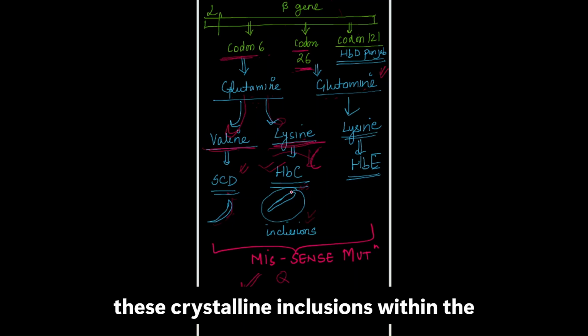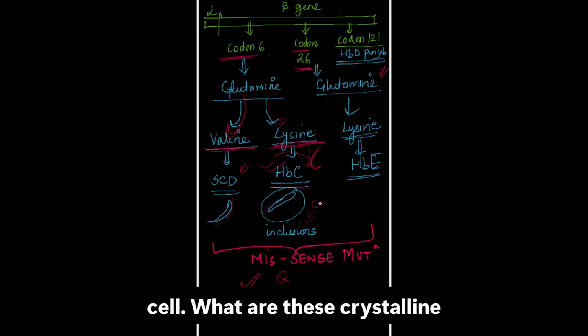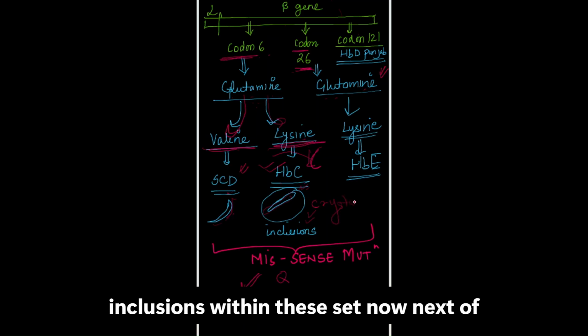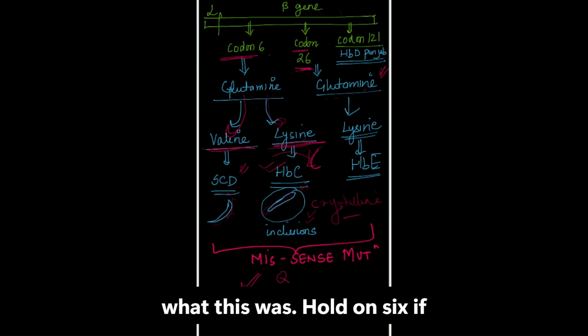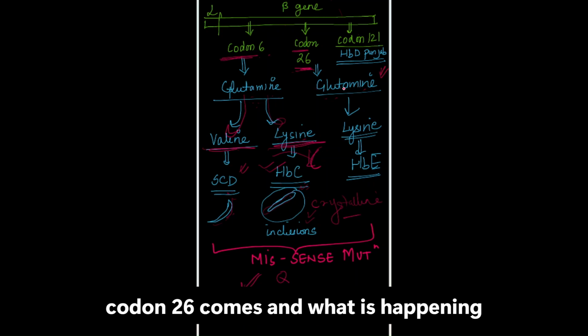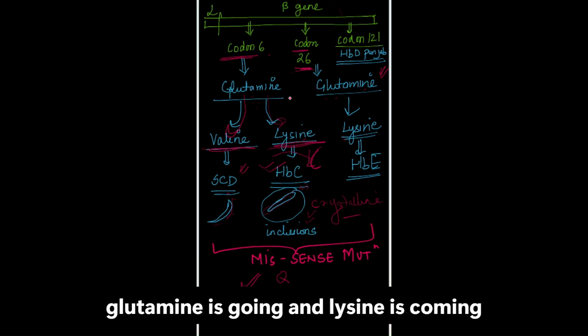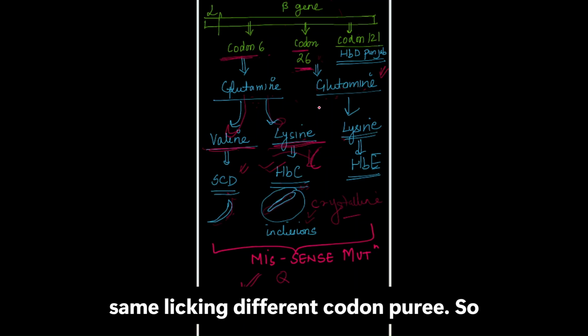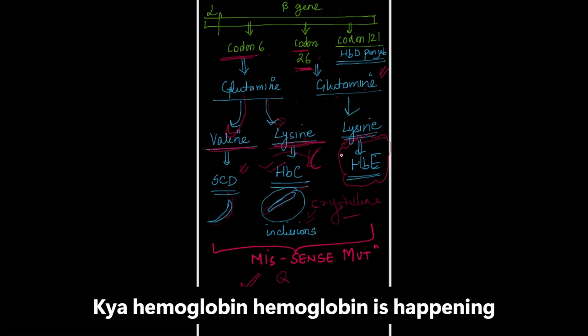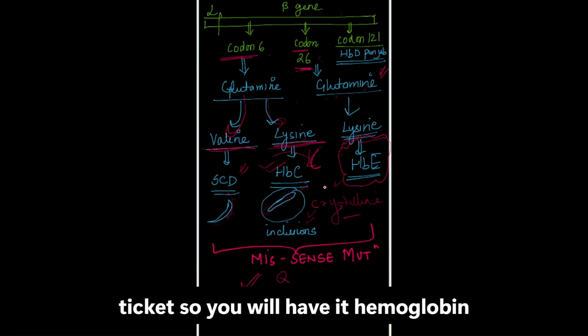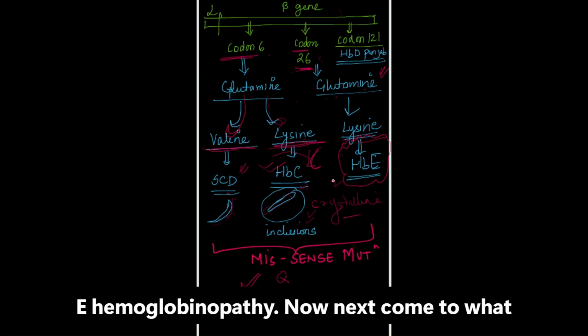So please remember this. And characteristic, you can have sickle cell type RBCs as you all know, and the characteristic of HbC is that you get crystalline inclusions within the cell. Now next, that was codon 6. If codon 26 comes, what is happening? Glutamine is going and lysine is coming, same, but at a different codon. So which hemoglobin forms? Hemoglobin E is happening. So you will have a hemoglobin E hemoglobinopathy.